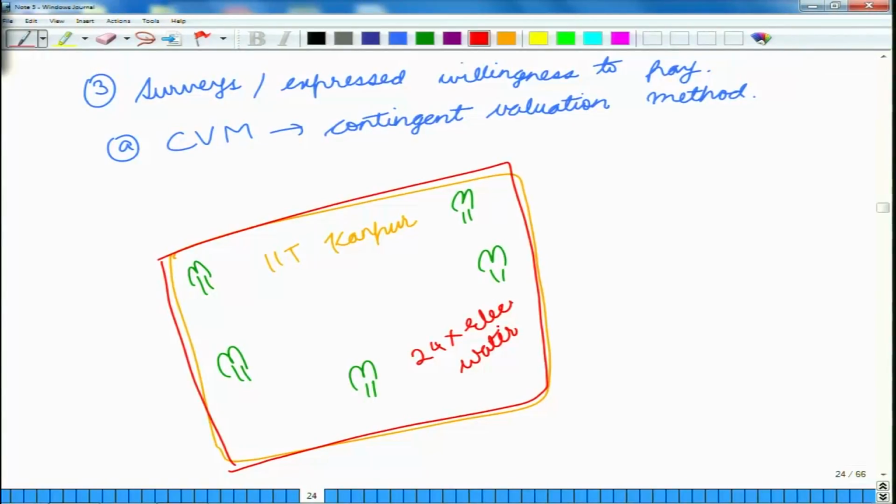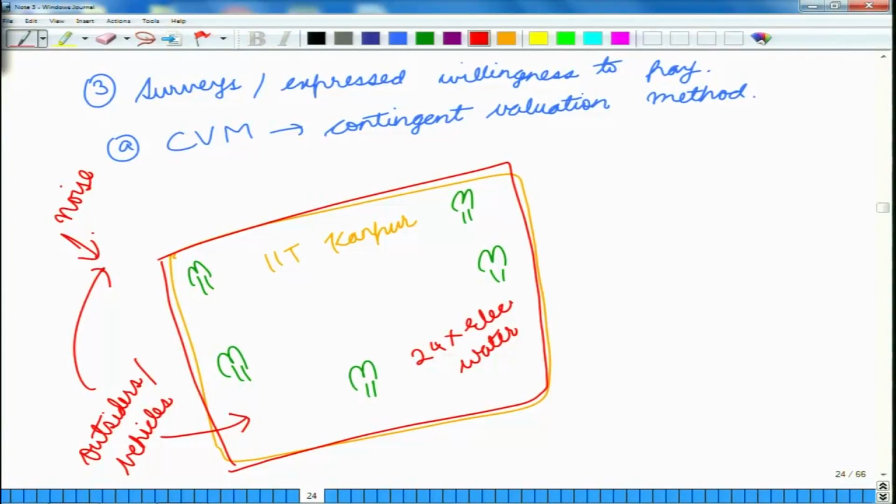Then this campus has a very low visitation rate from outside. So, there are very few outsiders or vehicles inside, which also means that there is very little noise, smoke, and dust in the campus.